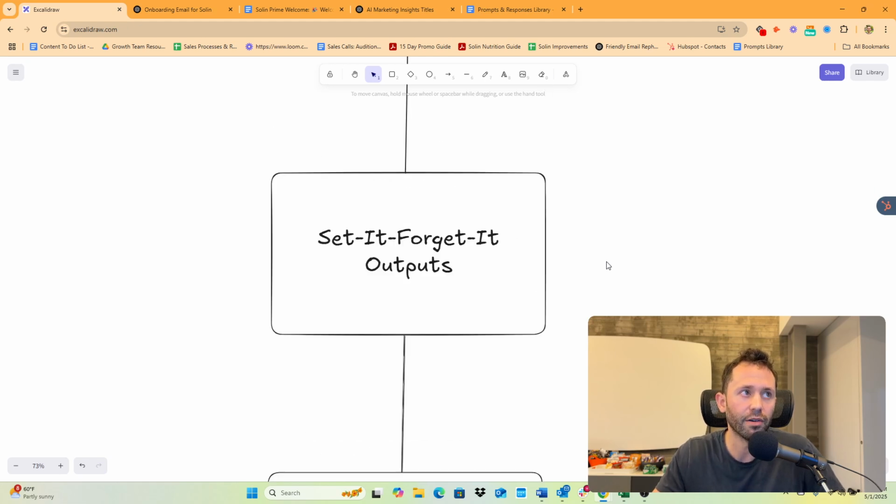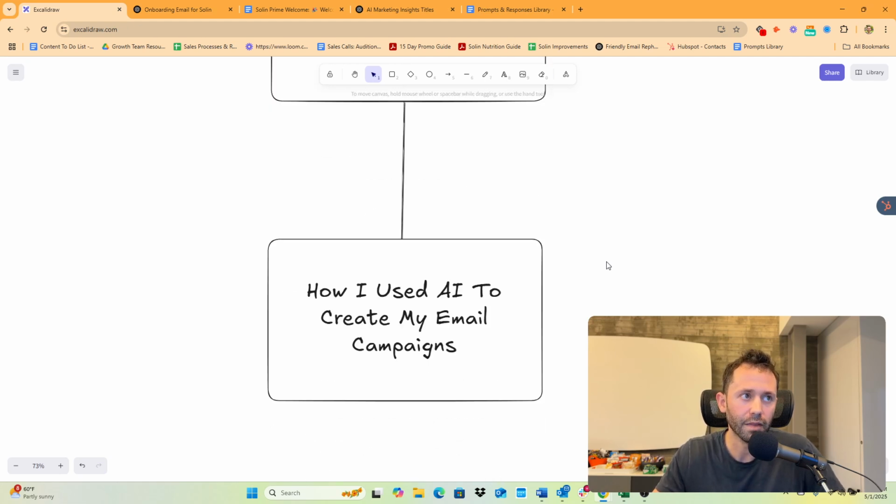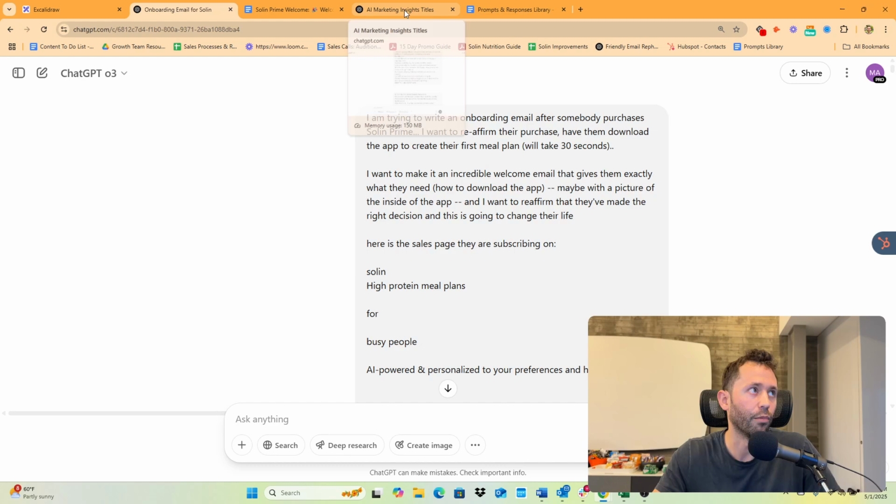So this is all very, in the sky type context here, but let's actually go through how I used AI to create my email campaigns, because I think actually seeing a real world example of this, and by the way, I was shocked at the output I got from AI with this, but seeing a real world example is going to be super valuable for you. So let's dive in. Let's come over to this onboarding email for Solin.